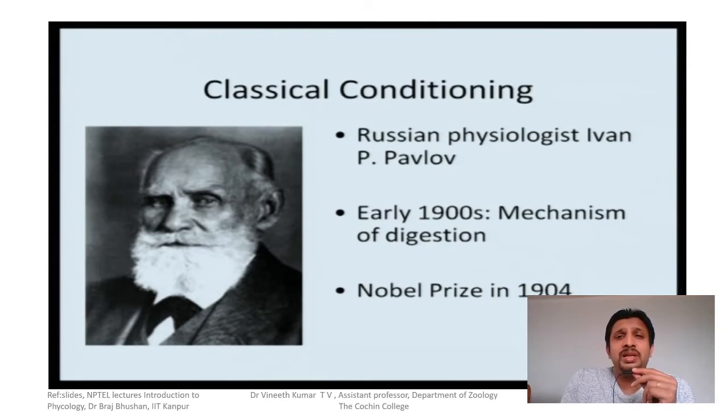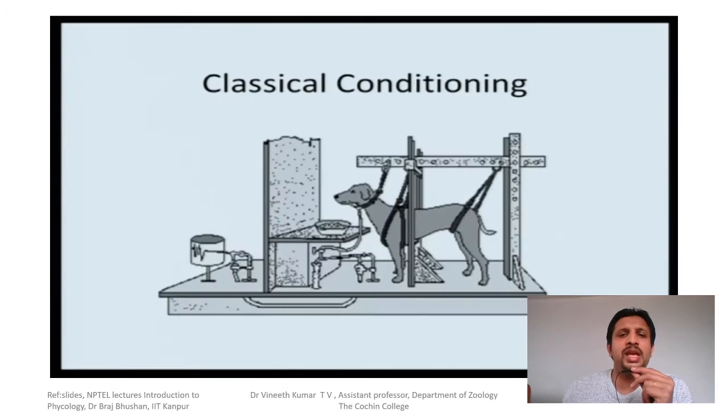Such bizarre experiments led the way to our current understanding of physiology. As I mentioned, in one of his experiments on the digestion that happens in the buccal cavity, he was experimenting with a dog, as you see here. This is the experimental setup, which is also considered the experimental setup of classical conditioning.